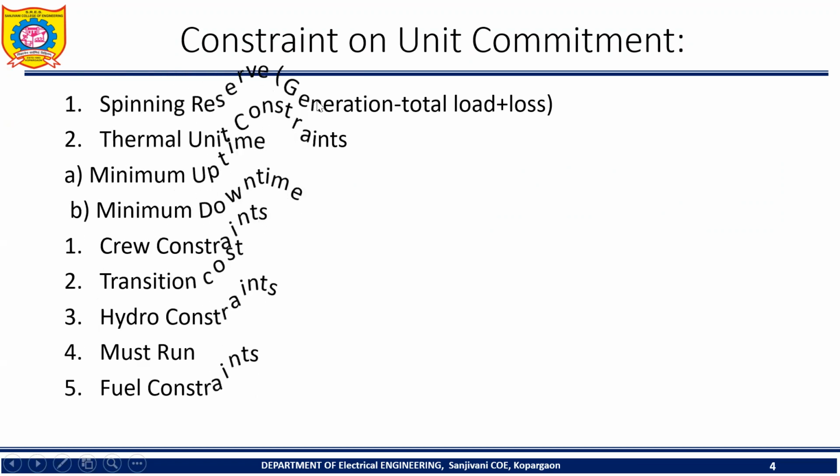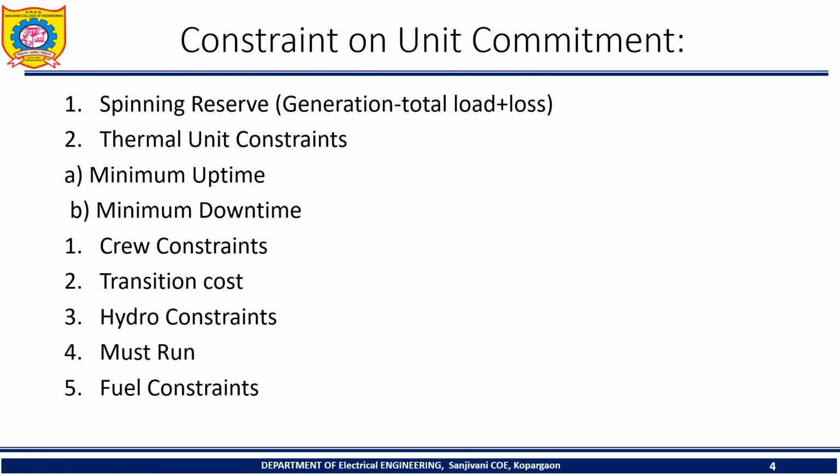What are these? Here, spinning reserve. In a simple definition, the total generation of whatever generators are synchronized, minus the total load plus loss, is nothing but the spinning reserve. Okay. It is necessary to have the spinning reserve because a loss of one or more units can cause the system to drop. So we must be prepared to have the spinning reserves at that time. Is it clear? Now we have the thermal unit.